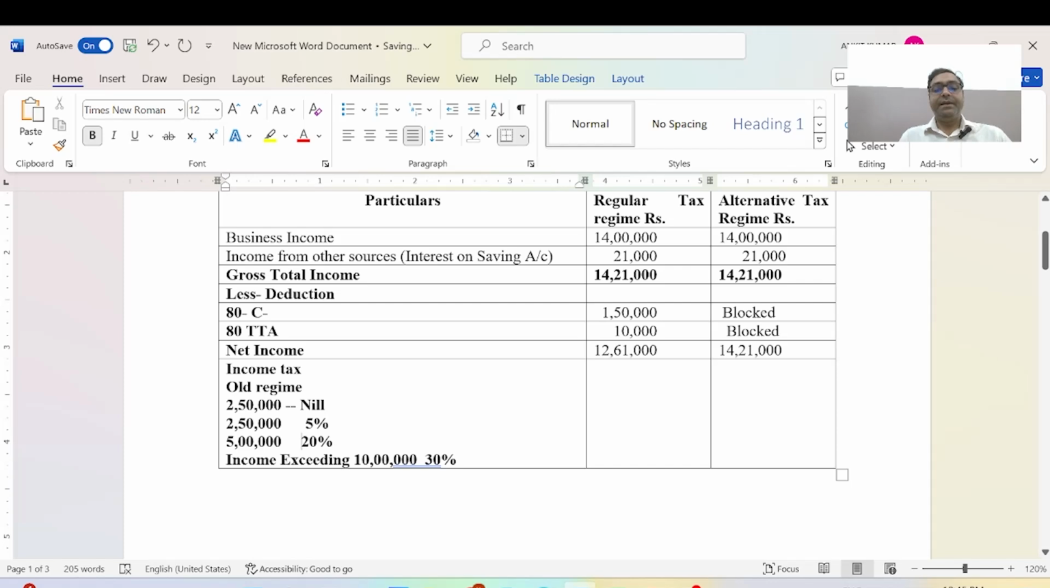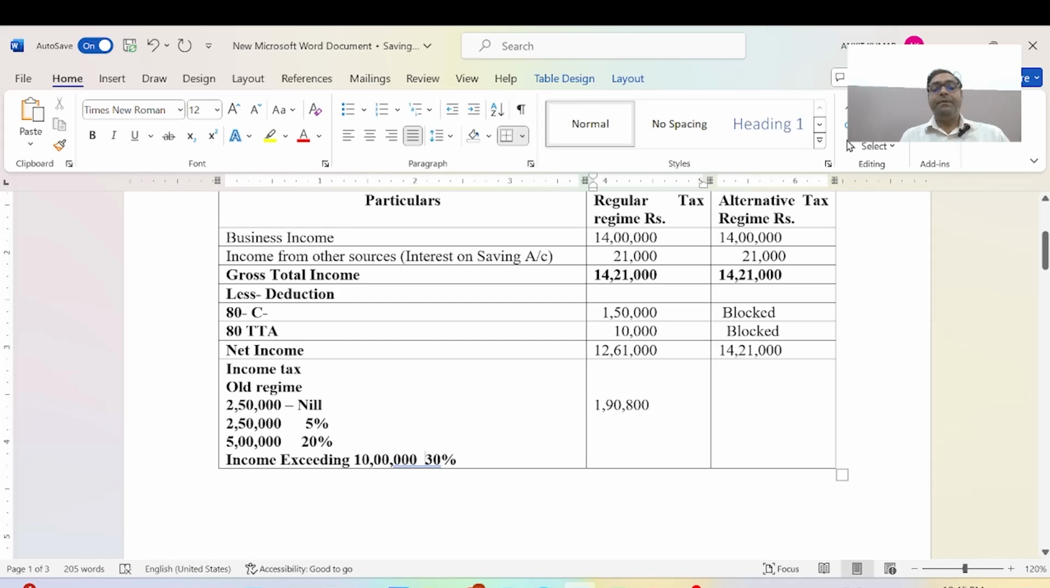So we calculate 12,61,000 minus 2,50,000. Sorry, it will be added in the calculation on the basis of rough work, like here I mention the nil, and the next amounts, and the total will be 1,90,800 rupees as per the old regime.